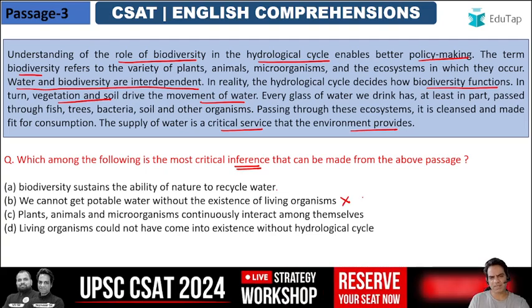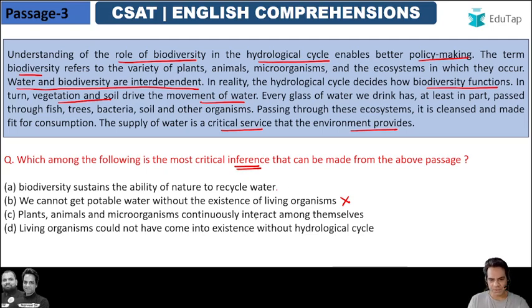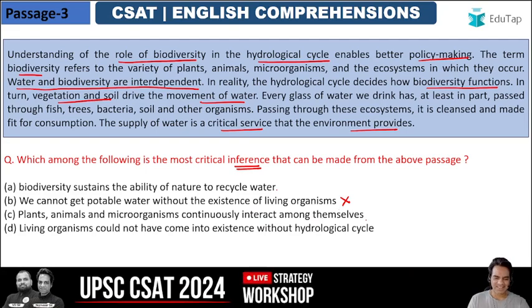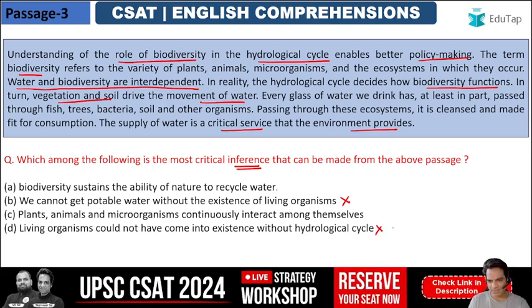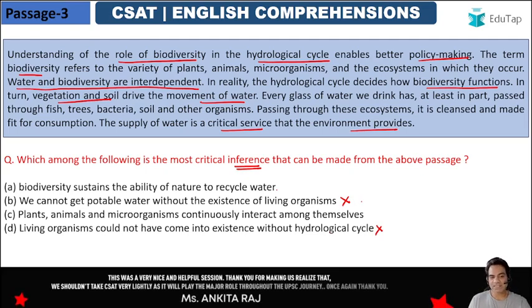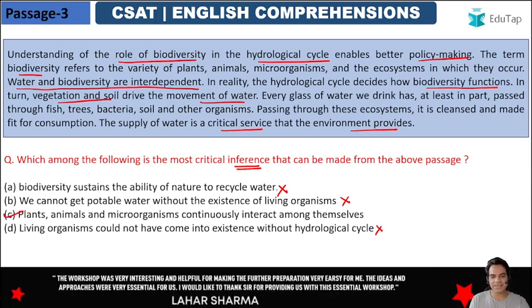ये extreme options होते हैं, इसके living organism नहीं होंगे तो हमें पानी नहीं मिलेगा, ऐसा नहीं है. Plants, animals and microorganisms continuously interact among themselves. Yes, that is what I was talking about. And living organisms could not have come into existence without hydrological cycle. That's not what he's conveying. So either it was A or it was C. See, biodiversity sustains the ability of nature to recycle water. That is true, but it is also the other way around. Water has the ability to sustain biodiversity, so it's not just one way. So I think option C is the better answer here. That plants, animals, and microorganisms continuously interact among themselves.